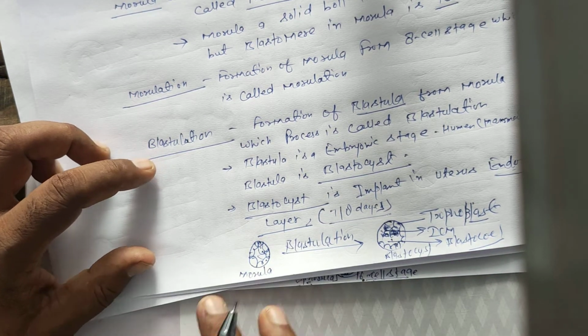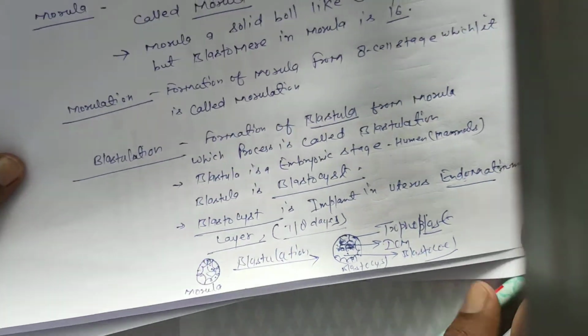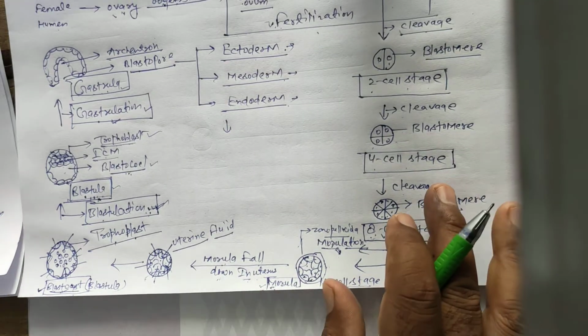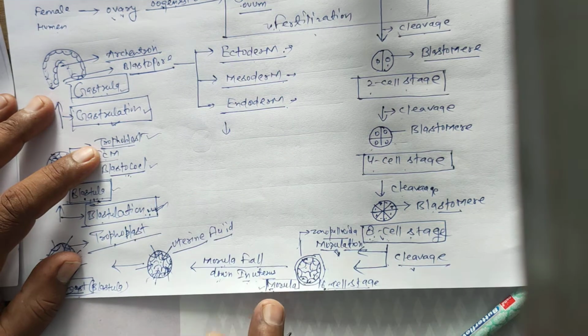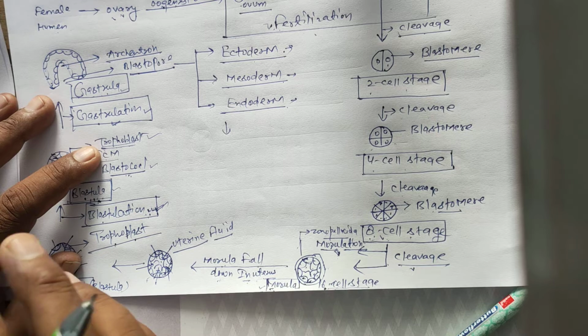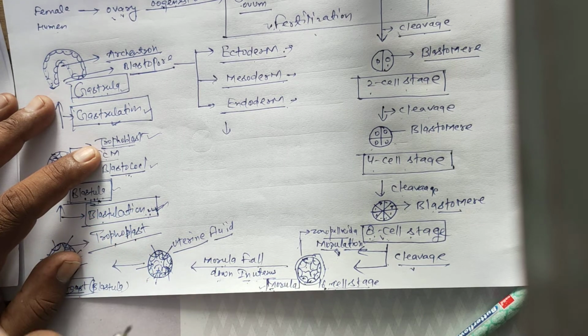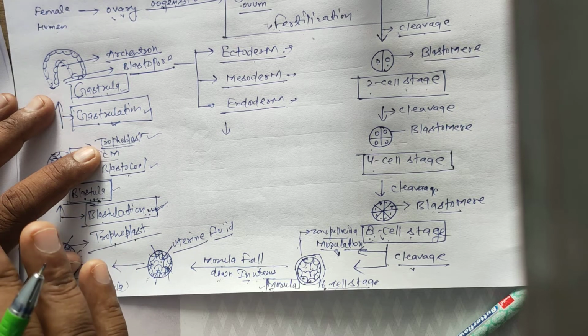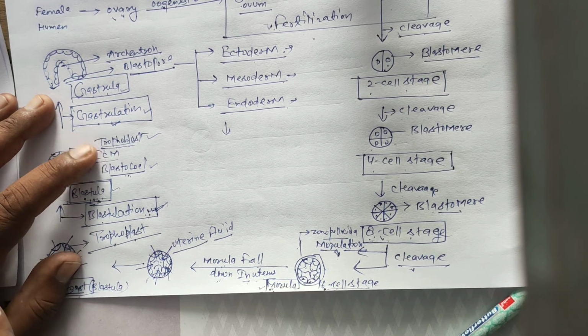So students, remember, in the stages from zygote to morula, the embryo's shape and size do not increase, only the blastomere number increases. Cleavage ends in the blastula phase.